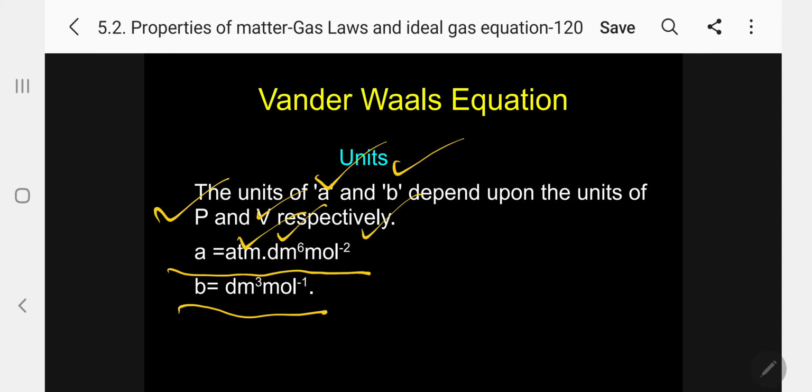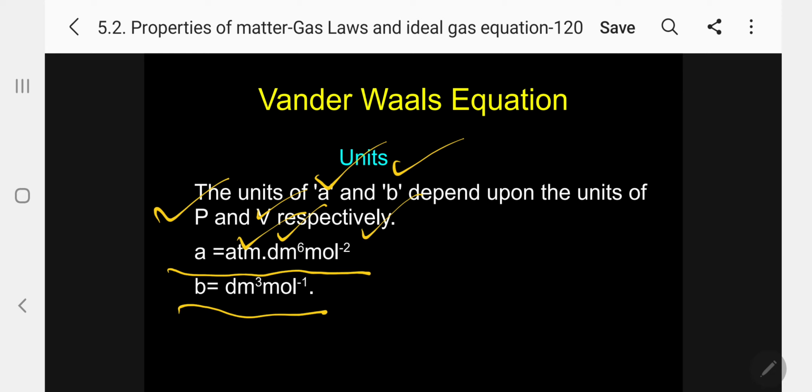Now, the significance of the van der Waals equation. Number 1, attractive forces can be measured by A/V². Number 2, the inversion temperature Ti = 2A/RB can be determined from this equation. Critical constants Vc, Pc and Tc can be determined.